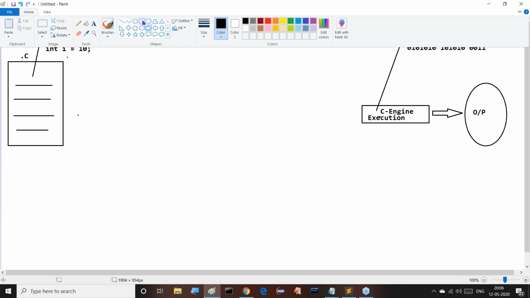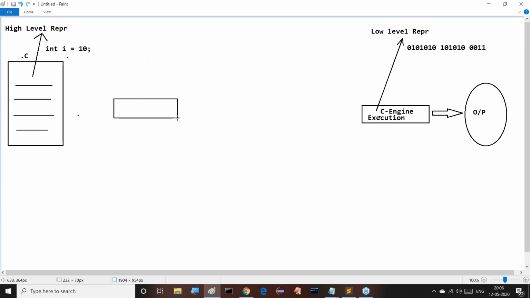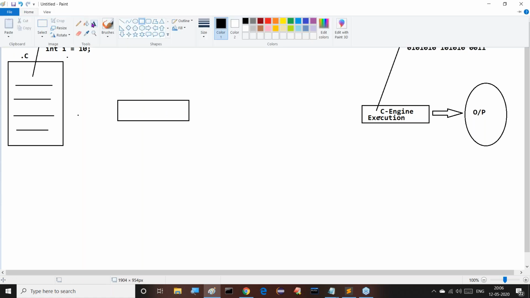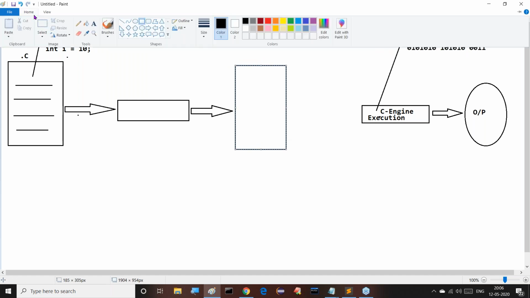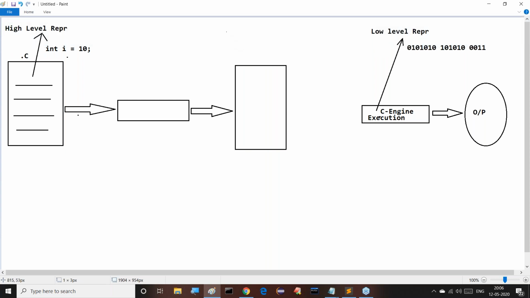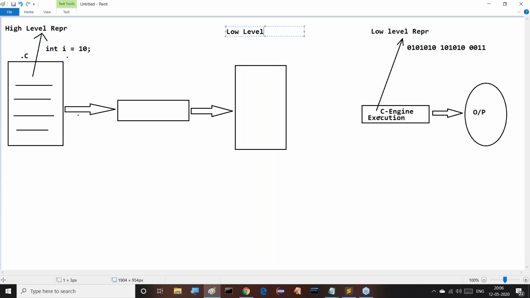So immediately we want to go for some conversion. Some translation process is required here, so we take some translator. To this translation mechanism we provide the high level program. This translation mechanism is able to convert the program from high level representation to low level representation. This low level representation is exactly machine language.